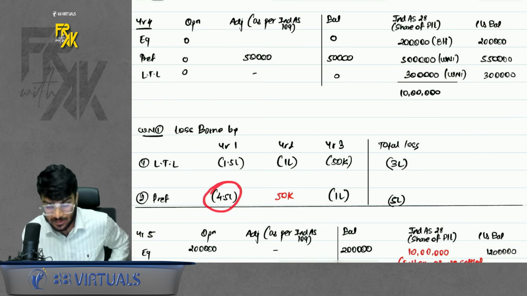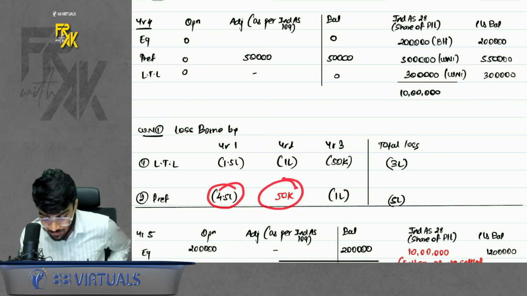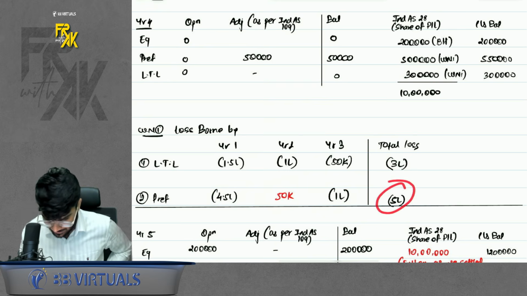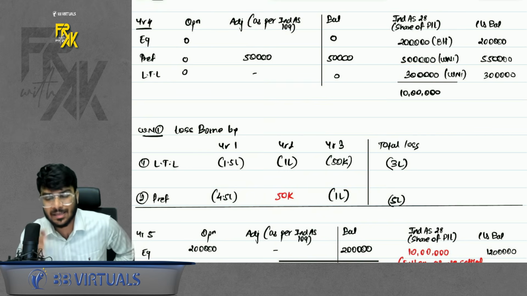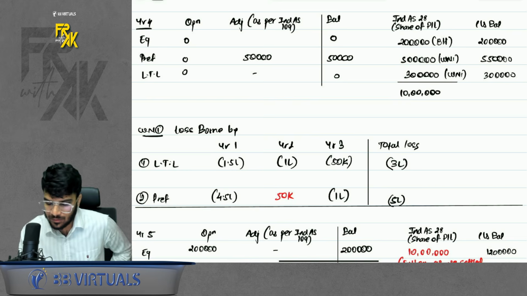Same is the case with preference. Preference bore a loss of 4.5, but it reversed also of 50. So net was 4 lakhs. And then bore another loss of 1 lakh. So total loss was 5 lakhs. I'll give 5 lakhs to preference. If there is any more money left, then equity will get.